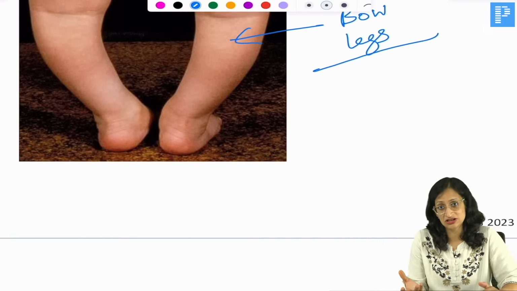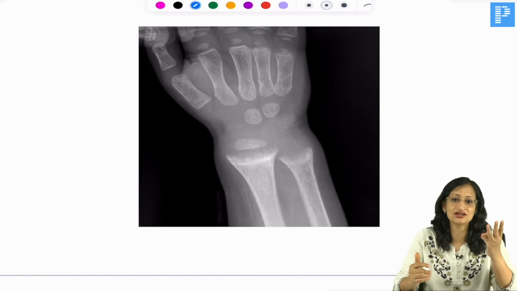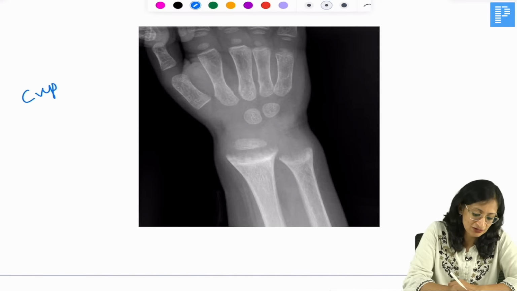Now what do you get in an X-ray in a child with rickets? So in general there will be decreased density of the bones, and there are 3 terminologies. So there is cupping, fraying and splaying of ends of long bones. Cupping means this concavity you can see. Fraying means the irregularity that you can see. And splaying means the widening of the ends of long bones. So these are the changes that you get in a child with rickets on X-ray.